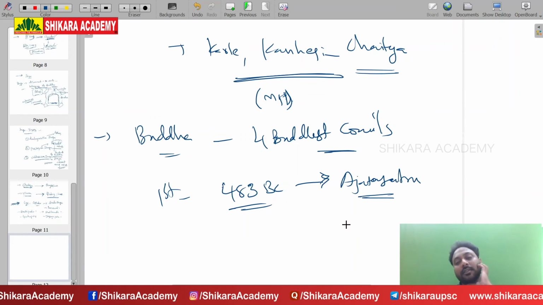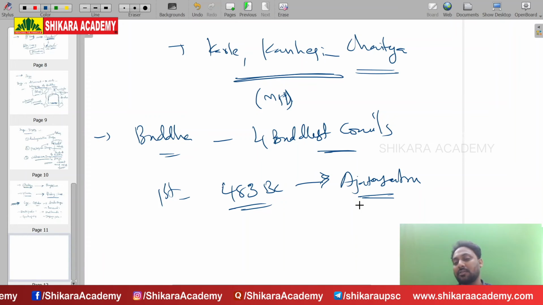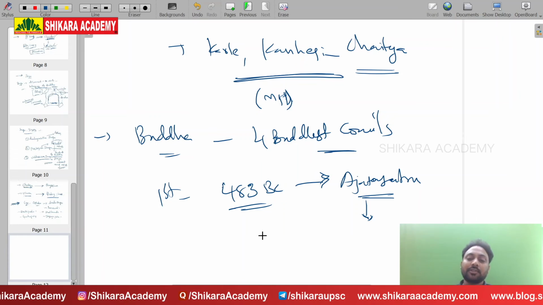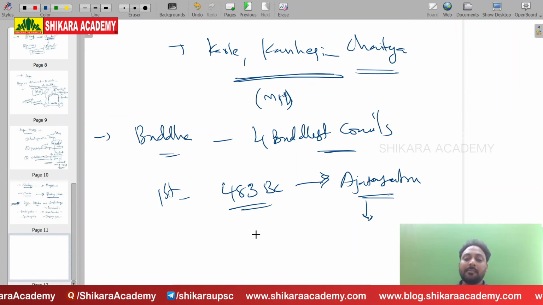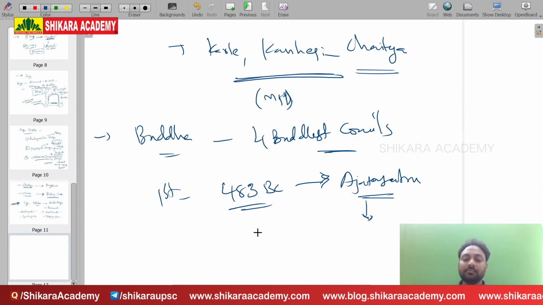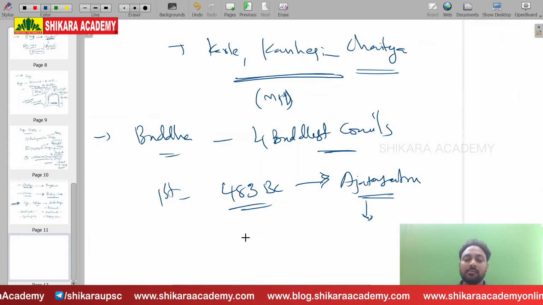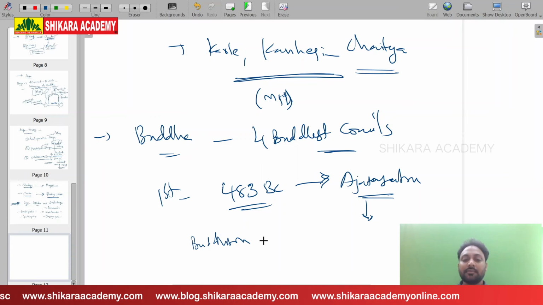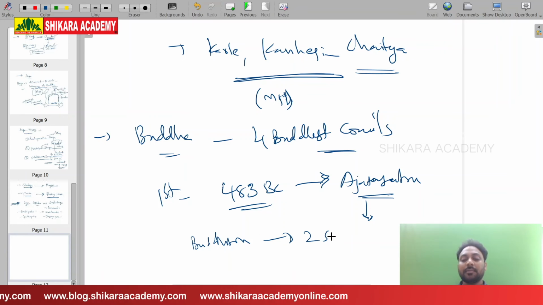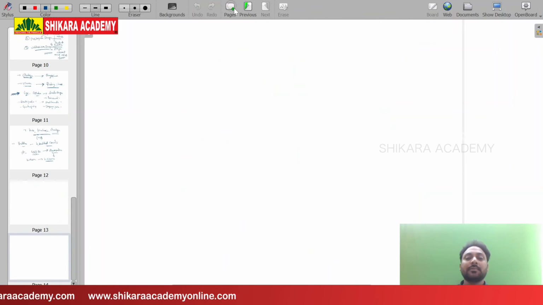Ajatashatru arranged the first Buddhist council. Here Buddhism first time developed and split into two schisms.